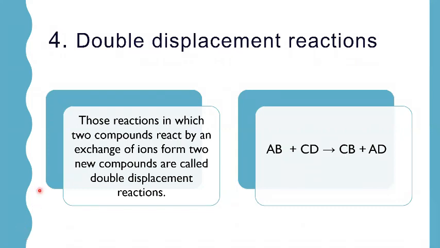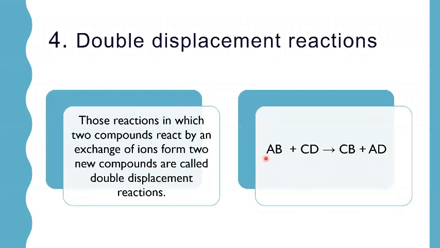Double displacement reaction. Those reactions in which two compounds react by an exchange of ions to form two new compounds are called double displacement reaction. This reaction usually occurs in solution and one of the products is insoluble and precipitates out.